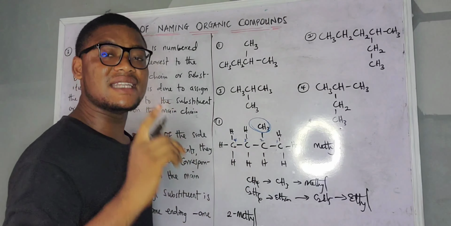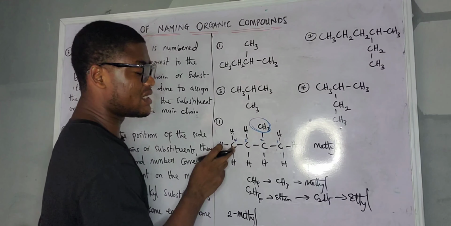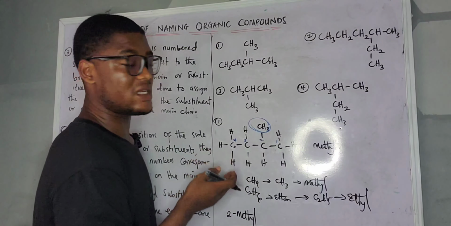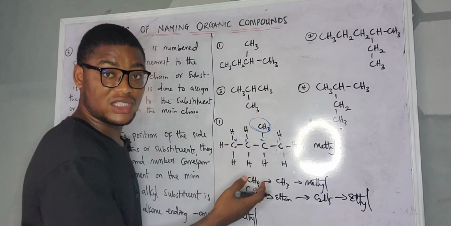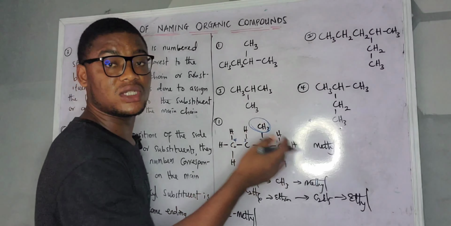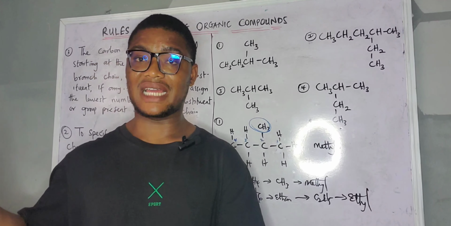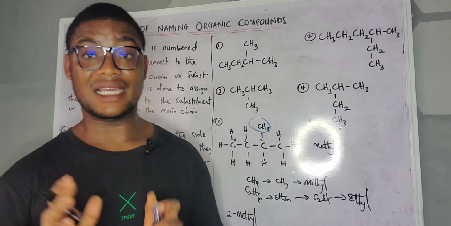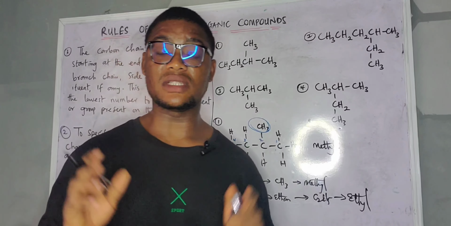Now the next step is putting the name of the main chain, which is 1, 2, 3, 4. This is 4, right? And if you check now, there's nothing like double bond and there's nothing like triple bond there. We are still dealing with single bond. In organic compounds, when you have single bond only, and you don't have anything to do with double bond, triple bond, or anything, we are dealing with alkane. We are just dealing with hydrocarbon with single bond. We are dealing with alkane.